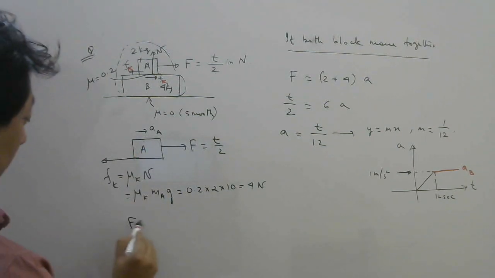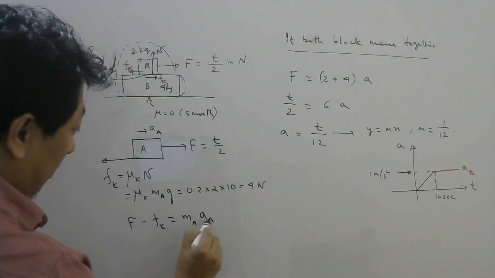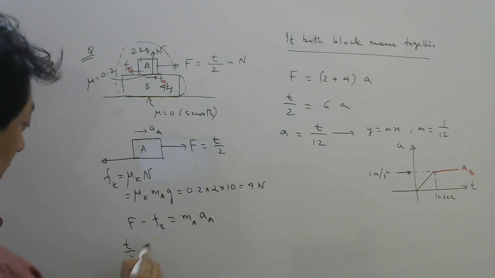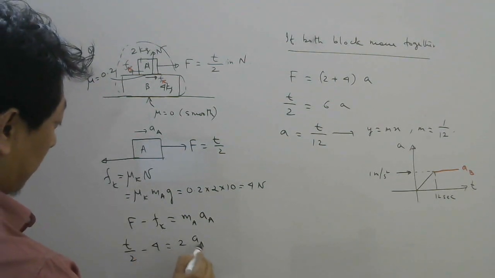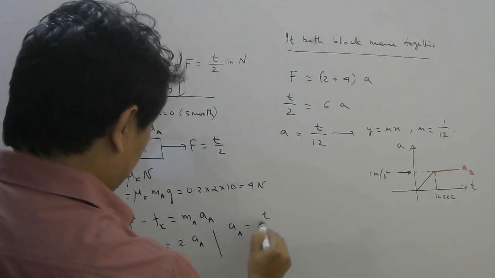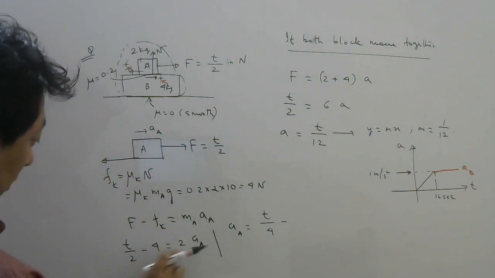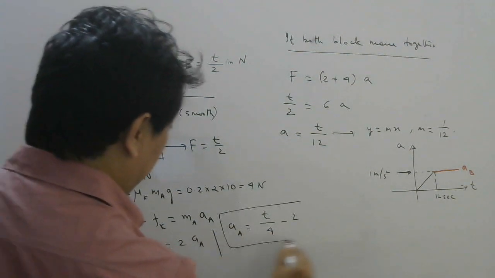So F minus kinetic friction is mass of A into acceleration of A. Force is T by 2 minus kinetic friction is 4, mass of A is 2 into A. So acceleration of A will be how much? T by 4 minus, you cross multiply these two. So this will be 2 2s are 4 and here 4 by 2, so 2. So this will be the acceleration.